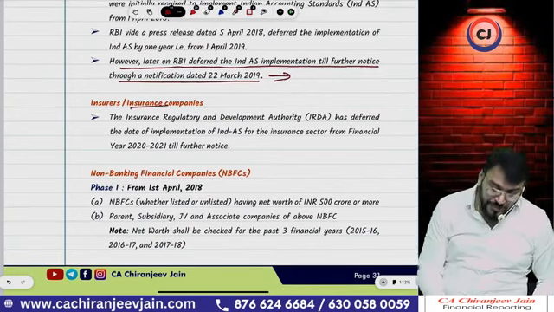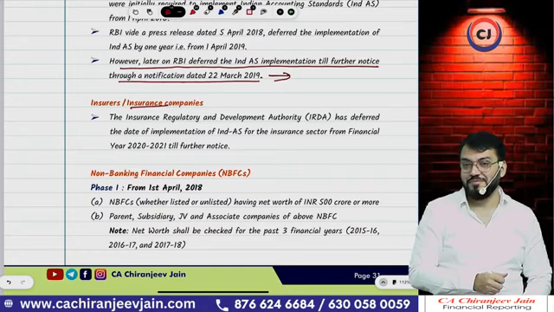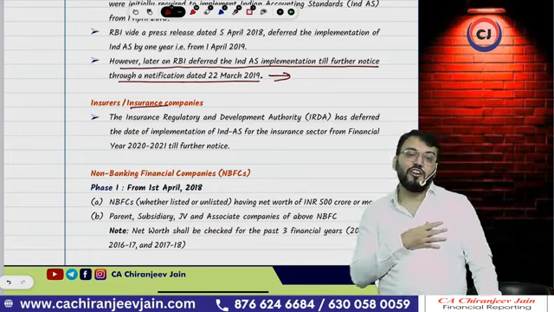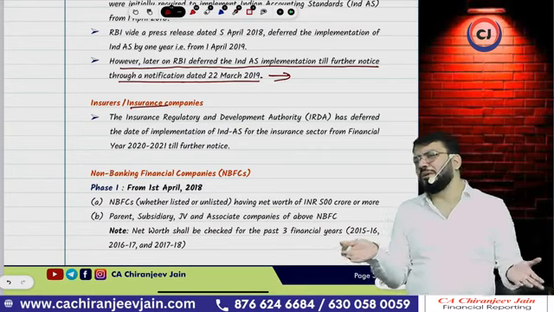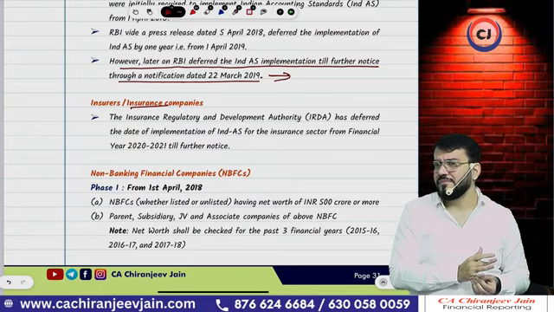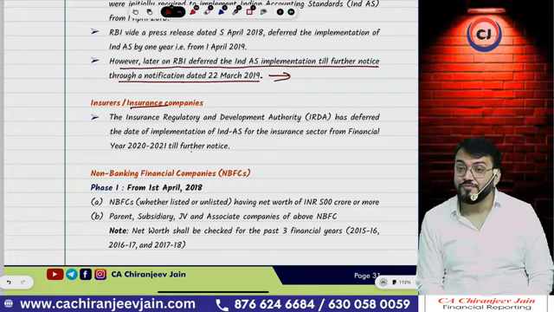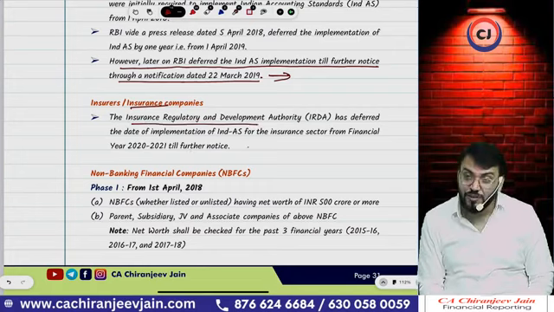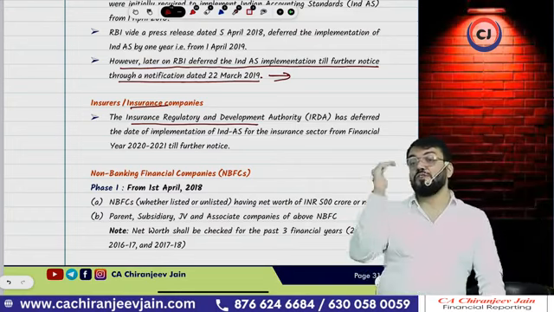The same happened with insurance companies. For insurance companies, the first date was 1st April 2019. But IRDA says that we are not prepared. We require some time. And for them, Ind AS 117 was also in the drafting stage. So once again, we need to wait for further notification. Once this is notified by IRDA, then Ind AS 117 will be applicable for your syllabus. When it is notified, we don't know.